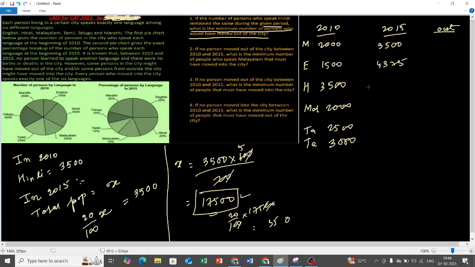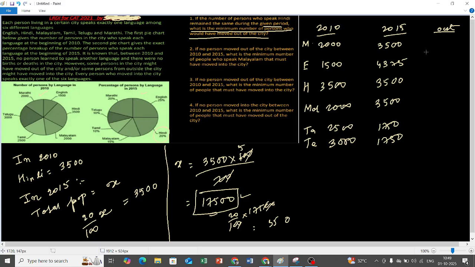Yes, sir. Okay, Hindi speaking people, you can see it is 20%. So 20% of 17500, please tell me. 3500. Okay, Malayalam, 2000 people are there in 2010. In 2015 it is 20%. So again 20% of 17500 is similar to Hindi only, right? So 3500. Okay, Tamil people 10%. 10% of this is going to be 1750. So we don't have to calculate. Telugu speaking people is again 10%, so that is again 1750.